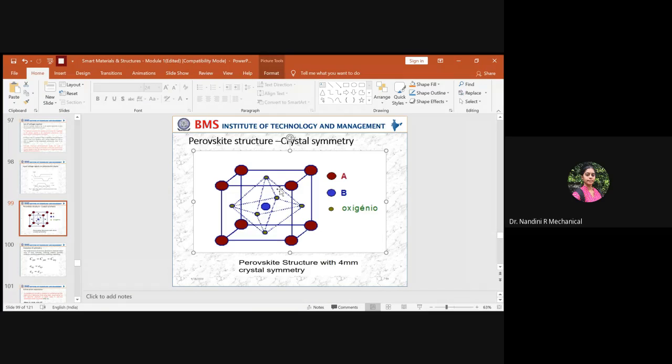Okay, so when you mix these raw materials and make them into powder at nano level, the powder you get at nano level will not be the lead-free piezoelectric system.